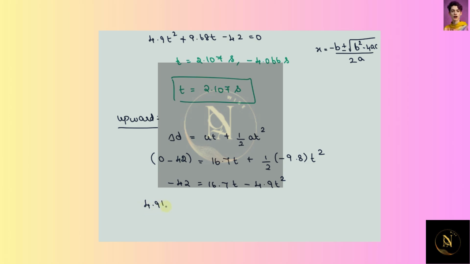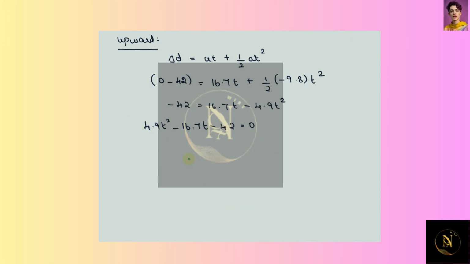Rearranging we get 4.9 t squared minus 16.7 t minus 42 is equal to 0, and if we solve this expression we get t, let this be t prime, equal to 5.091 seconds, or another value is minus 1.683 seconds.